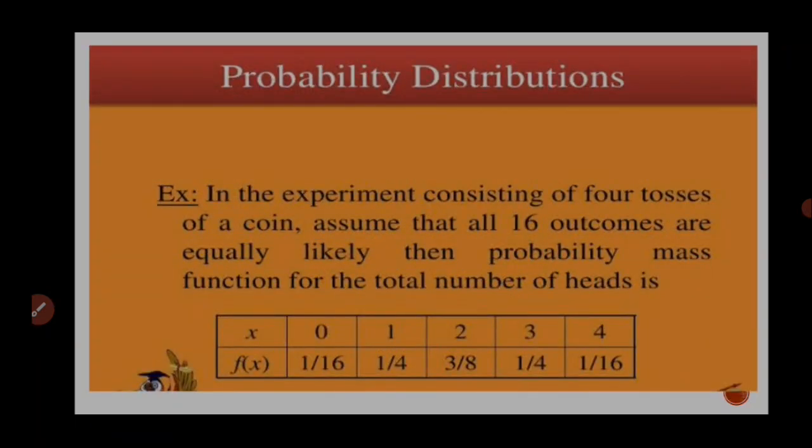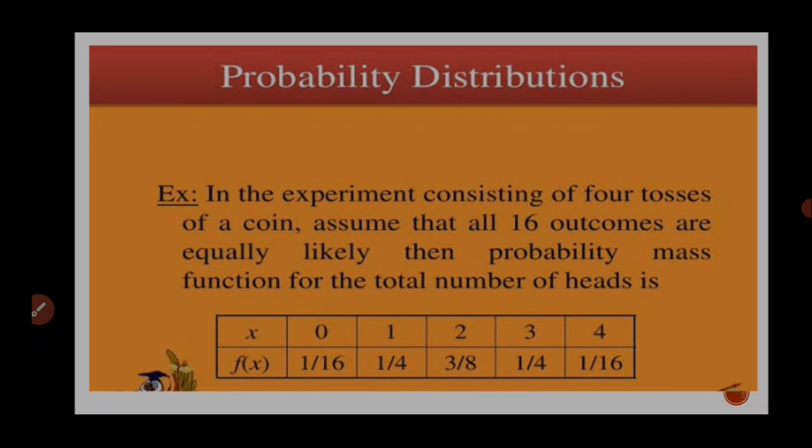Next is probability distribution. How we distribute the probability, we'll understand with an example. In the experiment consisting of 4 tosses of a coin, assume that all 16 outcomes are equally likely. Then the probability mass function for the total number of heads is, suppose 0 heads.